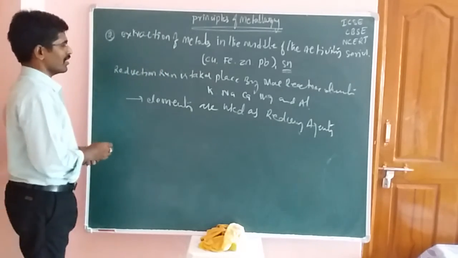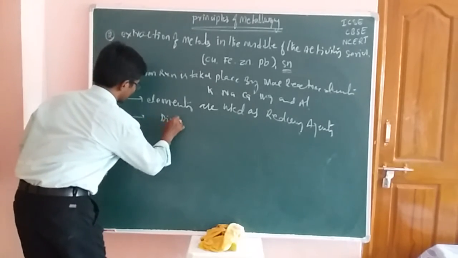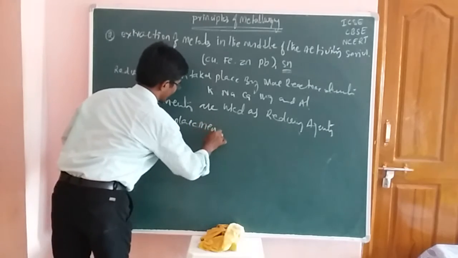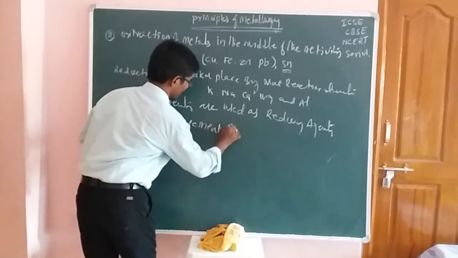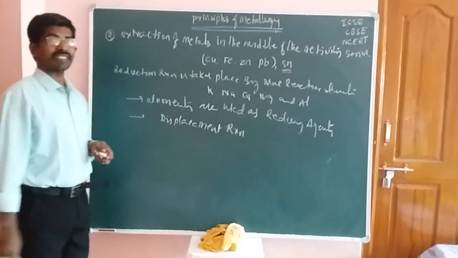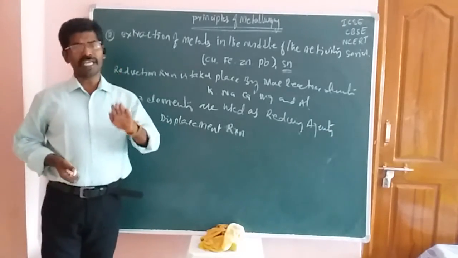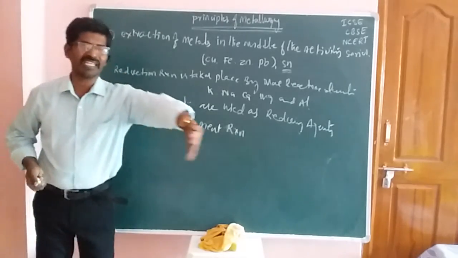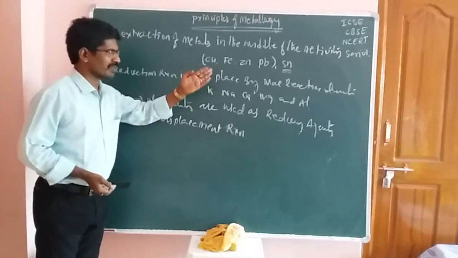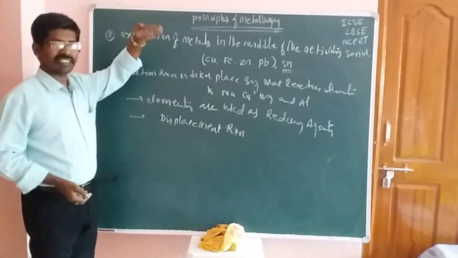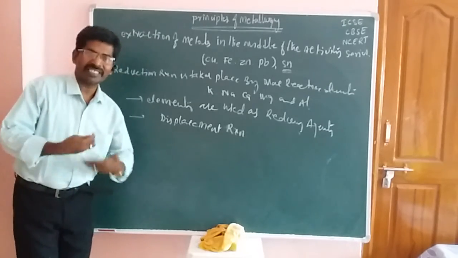And one more thing: a reducing reagent actually undergoes a displacement reaction. Okay, students. Now this is the displacement reaction. Already we know that according to the displacement reaction, more reactive elements always displace the less reactive elements. So these are the active elements which are present at the top of the activity series, and they simply replace the less reactive elements.